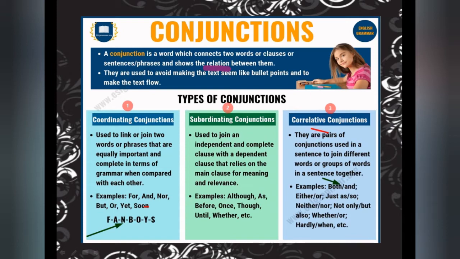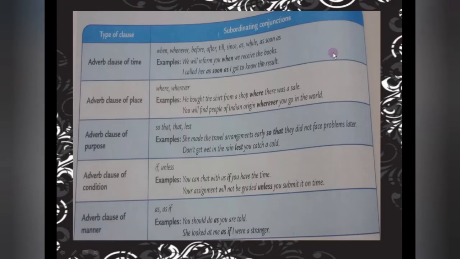Now today we are going to start with subordinating conjunctions. Fine. Now let's see. Here, as I told you, we have to do the types of clauses only, because this is what we have done.